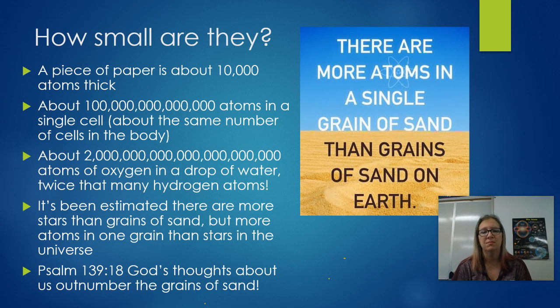Psalm 139, verse 18, tells us that God's thoughts about us even outnumber those grains of sand. So we know how many grains of sand there are. We know how many atoms there are. And God's thoughts about us individually are even bigger than that number. Think about what consumes your thoughts the most, and it's probably the things that are most important to you. And so that verse tells us how important we are to God, and it just puts it on a scale that's just kind of incomprehensible.